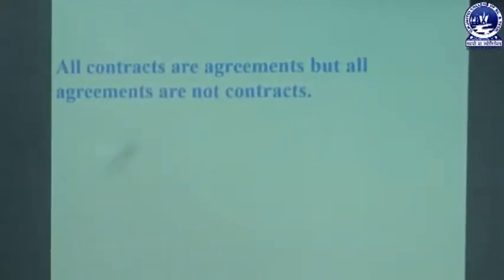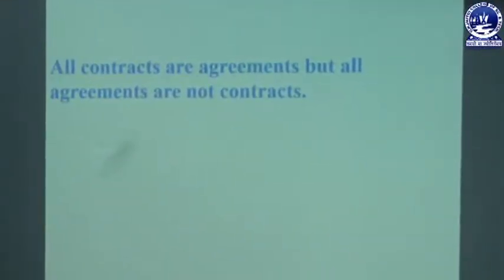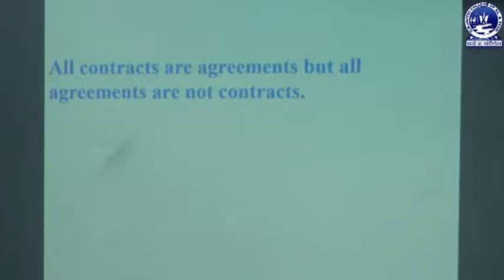So there is one important point: all contracts are agreements, but all agreements are not contracts. We say that a contract is an agreement and the agreement must be enforceable. So according to this, contracts are agreements, but agreements are not contracts. Contract means there must have been an agreement and that agreement must be enforceable.